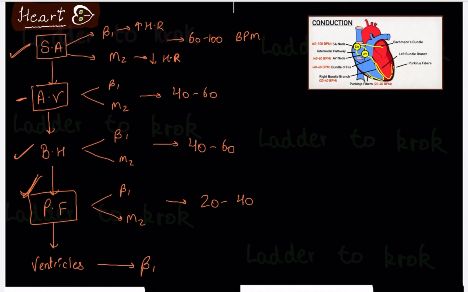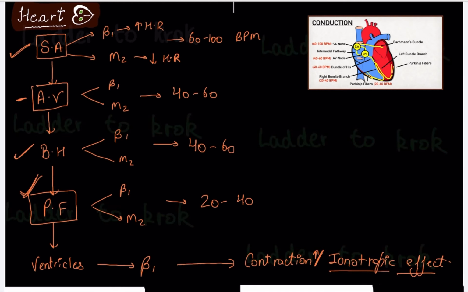Now, as I told you, ventricles have beta 1. Beta 1 increases heart rate, as you all know. Basically it increases contraction, and increased contraction we can also call the inotropic effect. So let's discuss some of these effects.